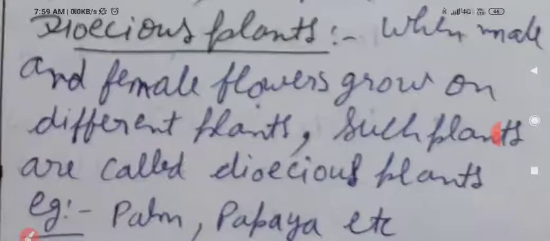Once more, see the definition of dioecious plants. When male and female flowers grow on different plants, such plants are called dioecious plants.